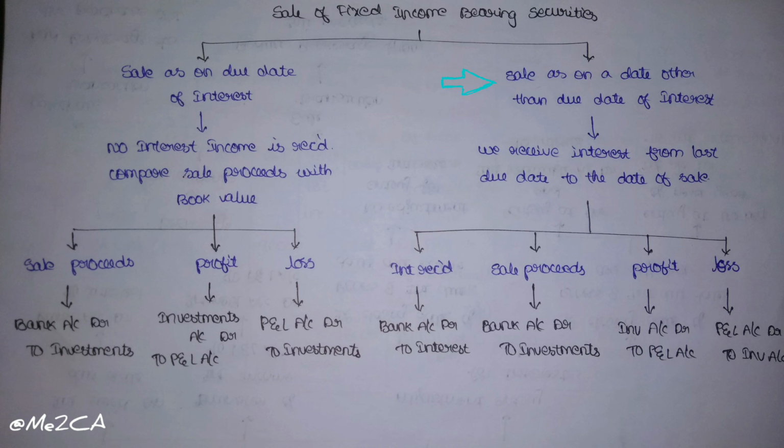And in the second case, if we sell investments on a date other than due date of interest, we will receive interest from the last due date to the date of sale. Entry when interest received is bank account debit to interest account, and the remaining entries are same. Sale proceeds entry, bank account debit to investments account. Profit entry, investment account debit to P&L account. Loss entry, P&L account debit to investment account.